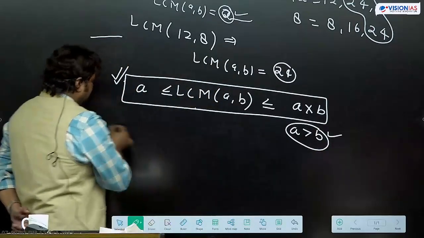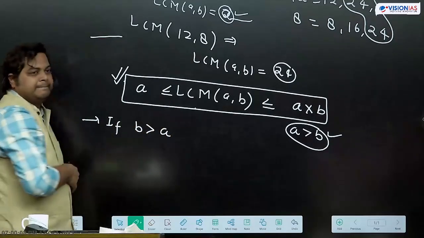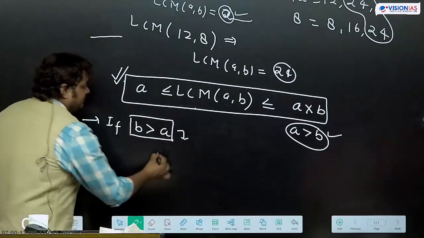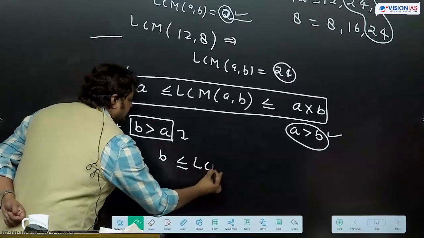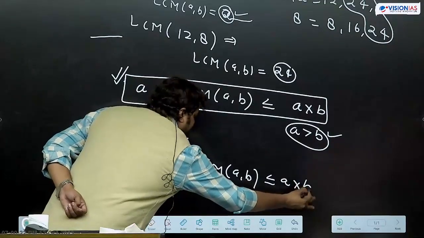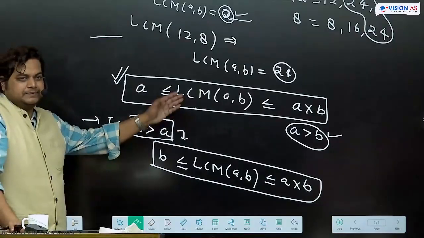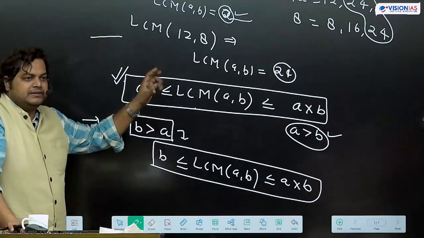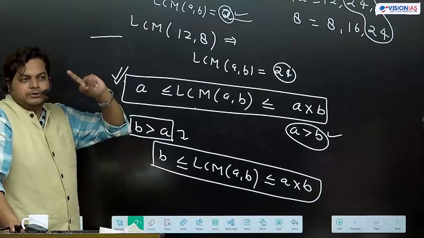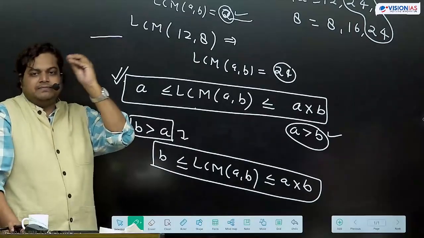If I write this way, if B is greater than A, then we can write this way that the LCM will lie here. So two conditions. The basic idea we are getting is that two numbers are given, and the LCM can be either the multiplication of both numbers or the bigger number of these two. This way we can have this understanding.